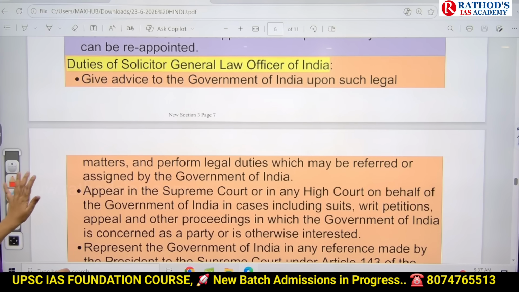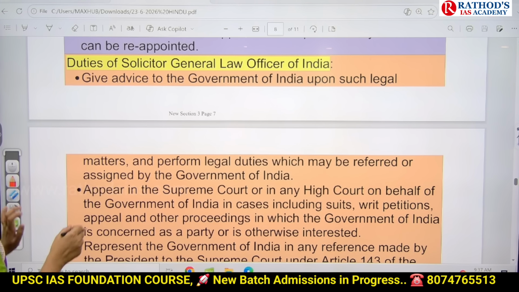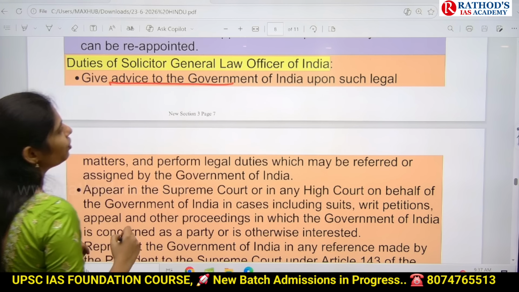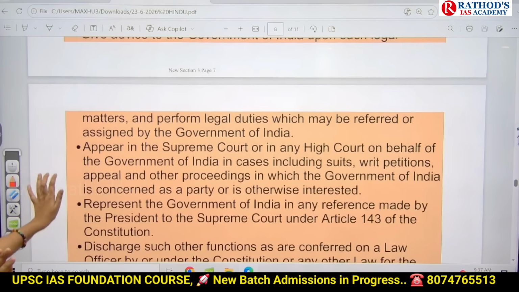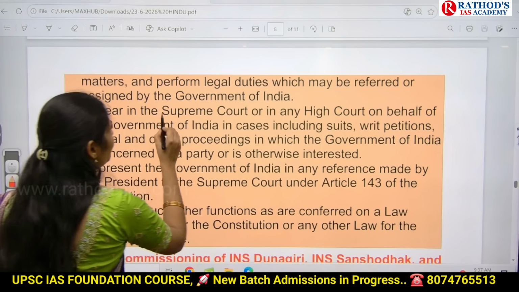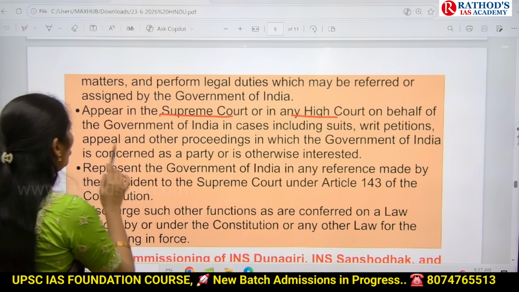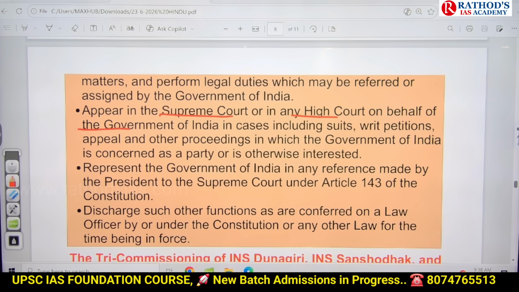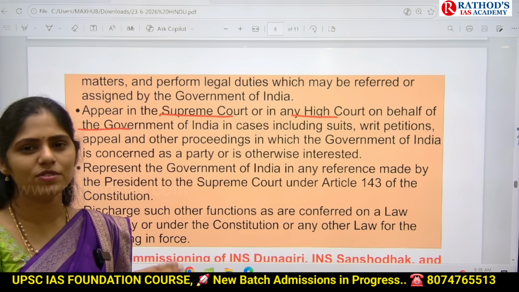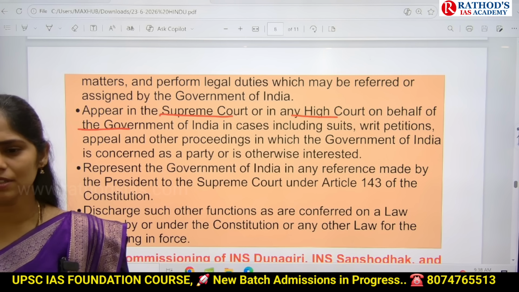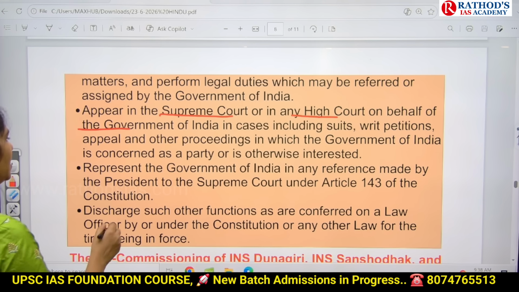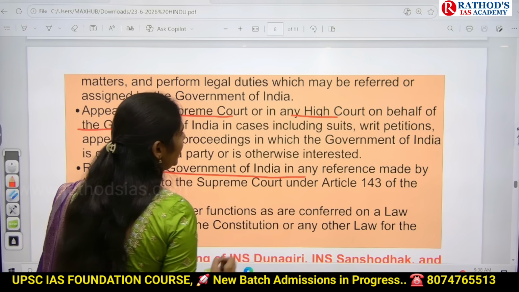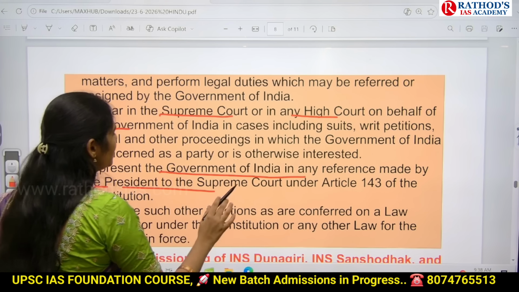So if you see the duties of the Solicitor General of India, he can give advice to the Government of India on legal matters which are referred or assigned by the government. Next, he can appear in Supreme Court or any High Court on behalf of government. If Attorney General is busy, he will go and attend. Next, he will represent Government of India in any reference made by President to Supreme Court.